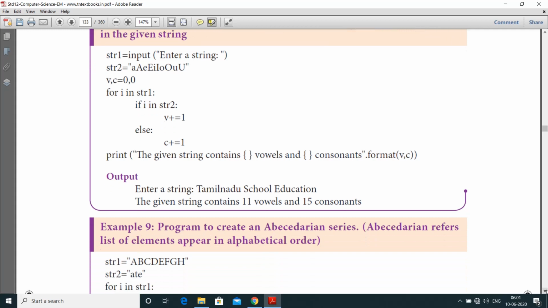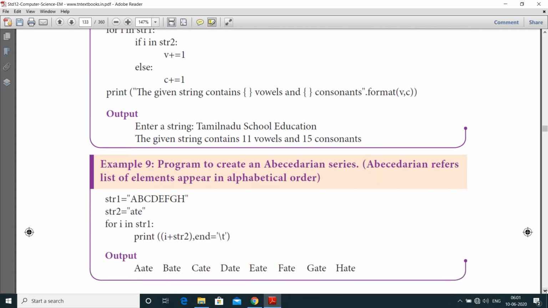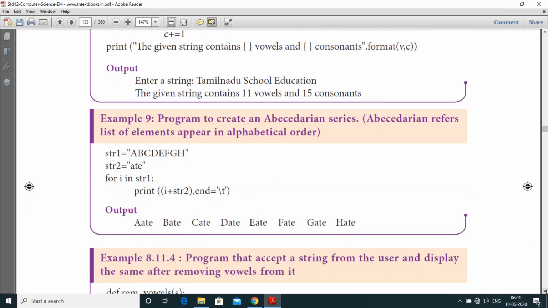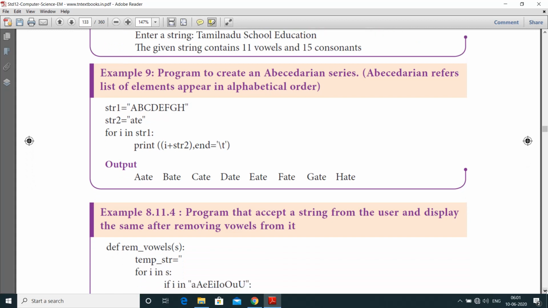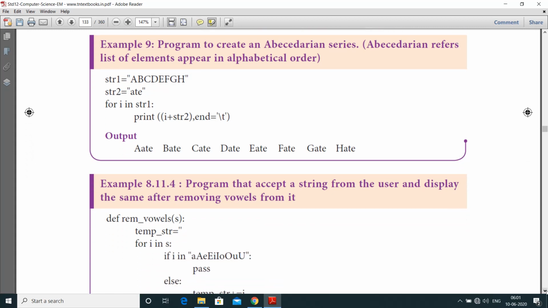And next one is program to create an abecedarian series, that is nothing but a list of elements appearing in alphabetical order. So str1 is equal to a b c d e f g h, str2 is equal to 8. Just we are going to apply this to each character in the string. For i in str1, print of i plus str2, end is slash t.